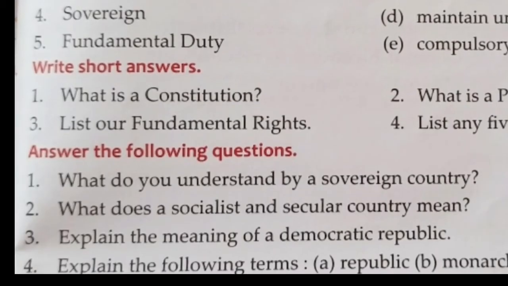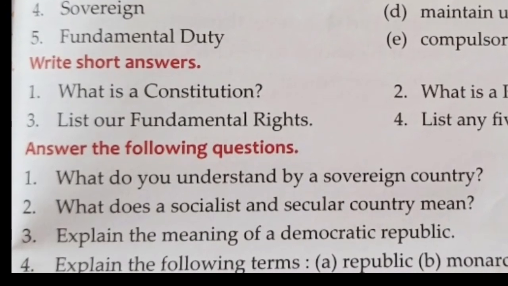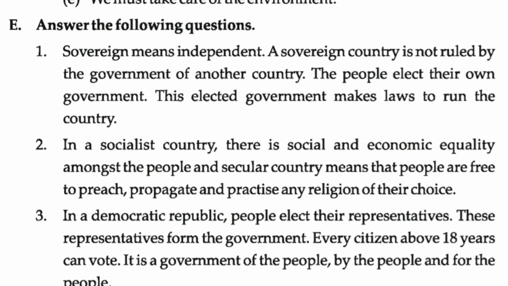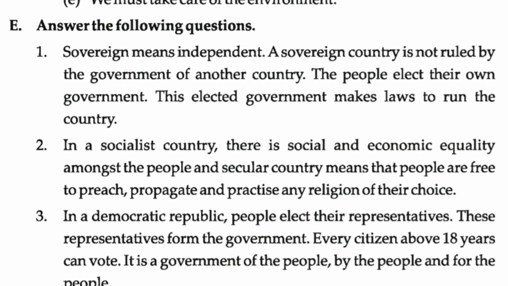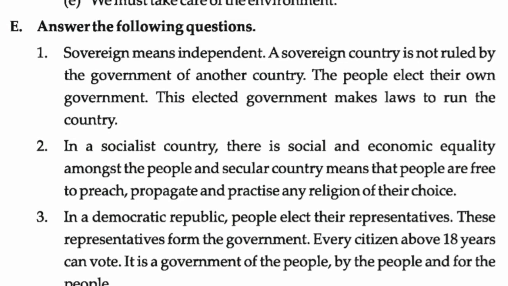Question number 2. What does a socialist and secular country mean? And the answer is, in a socialist country, there is social and economic equality amongst the people, and secular country means that people are free to preach, propagate, and practice any religion of their choice.